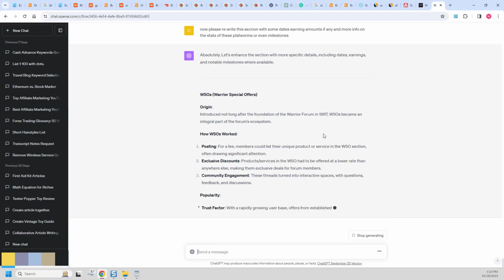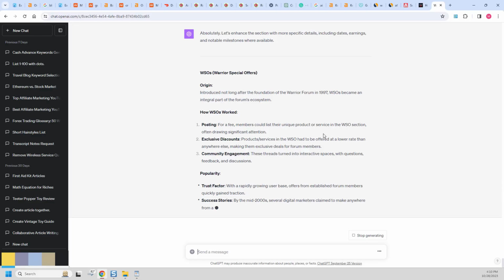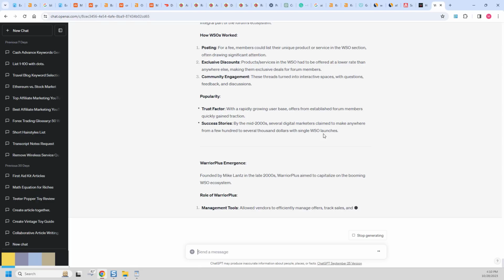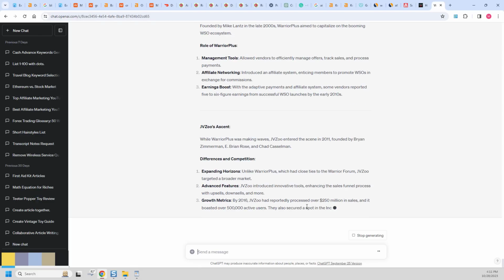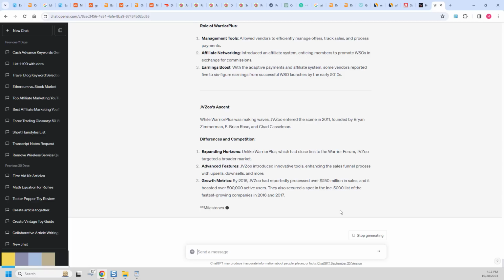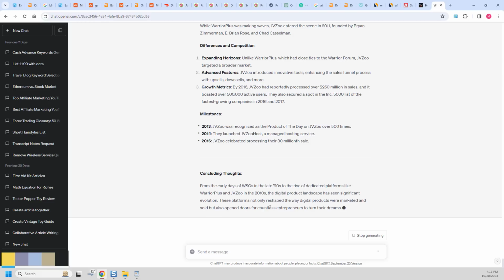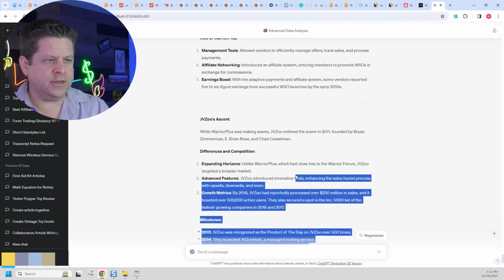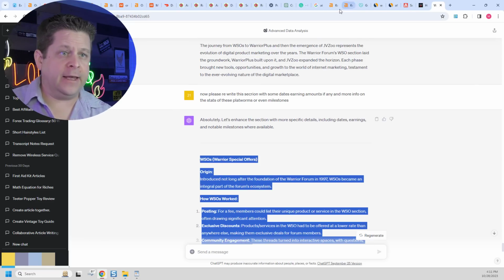Now we have the popularity here, success stories. It's a little vague, but I think we can use it for now. And it definitely has the dates, which is very, very good. Definitely has some good numbers here, giving us the milestones. And now we see the concluding thoughts on that. And we don't really need the concluding things. I think we can just enter this info into our article right then and there.